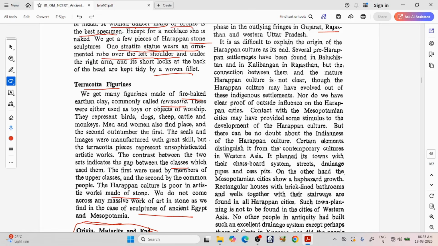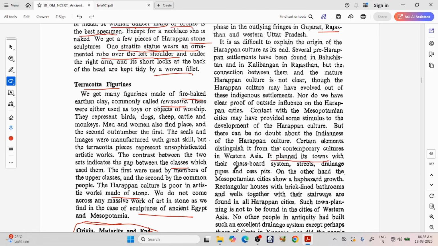Several pre-Harappan settlements have been found in Baluchistan and in Kalibangan in Rajasthan, but the connection between them and the mature Harappan culture is not clear. Though Harappan culture may have evolved out of these indigenous settlements, nor do we have clear proof of outside influence on the Harappan cities. Contact with the Mesopotamian cities may have provided some stimulus to the development of Harappan culture, but there can be no doubt about the Indianness of the Harappan culture. Certain elements distinguish it from the contemporary cultures in Western Asia.